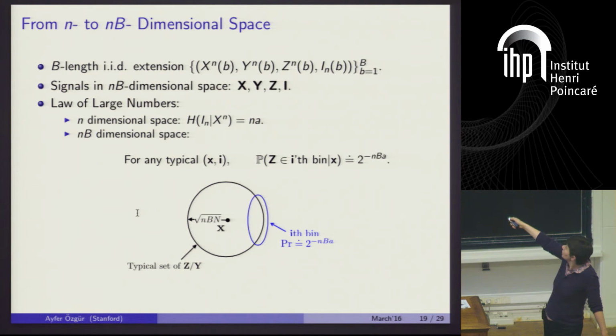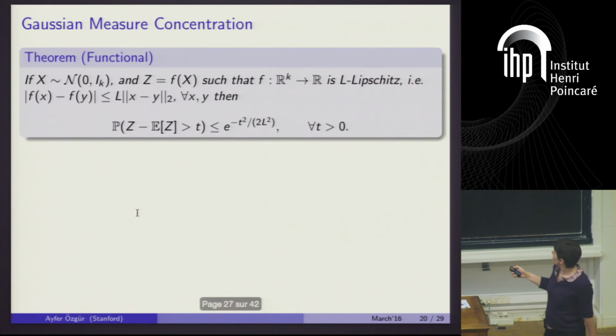Or typicality, to say that now for a typical (X, Z) pair in this nB dimensional space, the probability that Z is mapped to the ith bin given X is just 2 to the minus B times this conditional entropy, okay? So this is just standard typicality. And now I'm able to say that in this higher dimensional space, this typical set is indeed split into 2 to the nBa bins, and each bin has this much probability, okay? And then we'll apply measure concentration, okay?